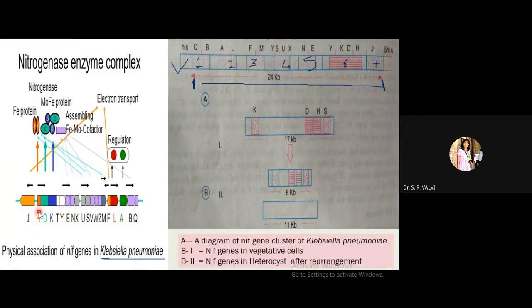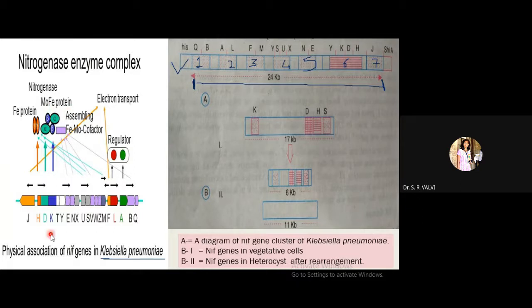See here, particularly the H gene, it is in orange color. This H gene is going to form the smaller subunit of nitrogenase, right? The H gene is going to form the smaller subunit, that is the ferroprotein subunit. Okay, here it is written gamma, right? Then D and K, just concentrate on D and K. D and K are going to form the larger subunit, that is molybdoferroprotein, right?